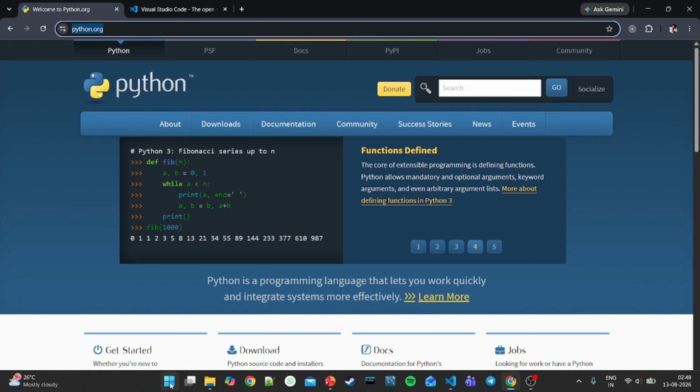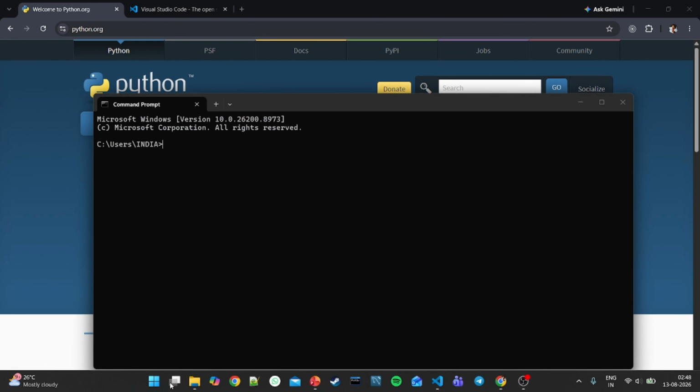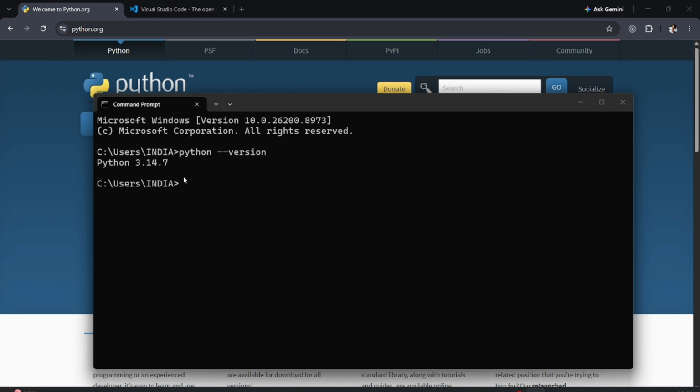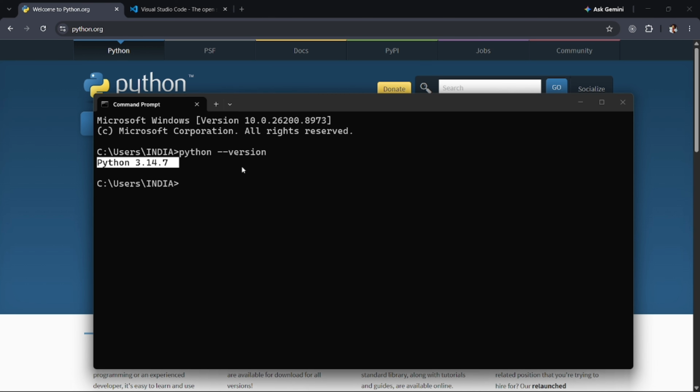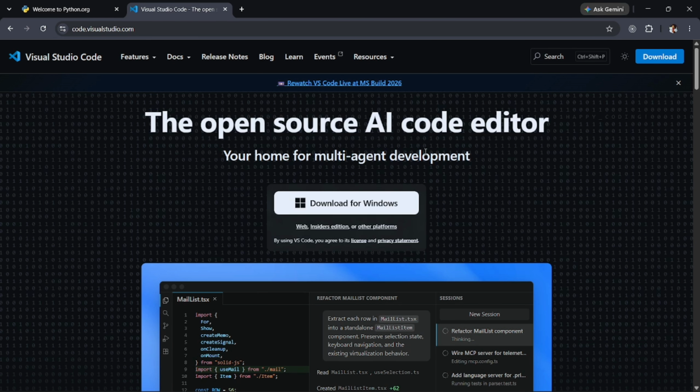After downloading, just open the command prompt and type a command to check whether Python has been successfully installed on your system or not. The simple command is python double hyphen version. Yes, I'm running the latest version, Python 3.14.7. After installing Python, the second thing you need to do is install VS Code, the Visual Studio Code.